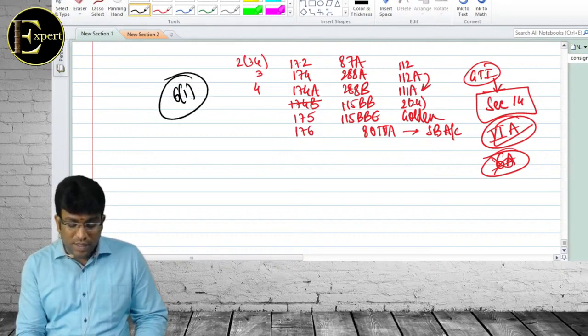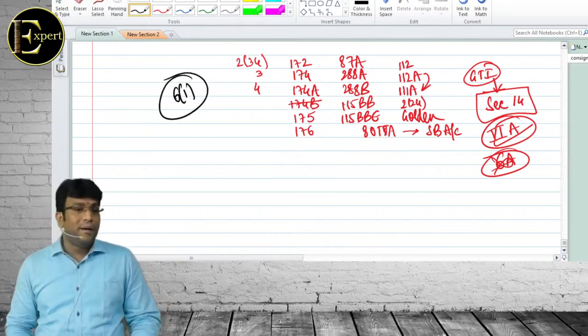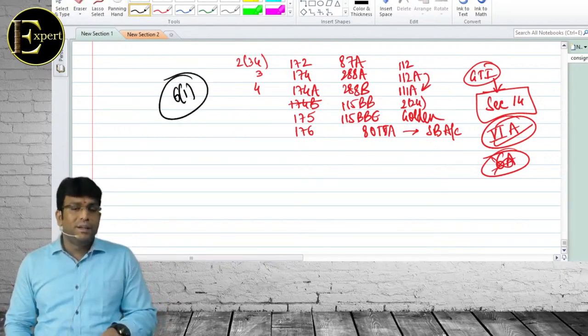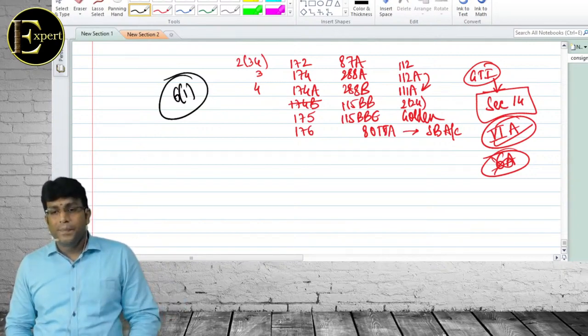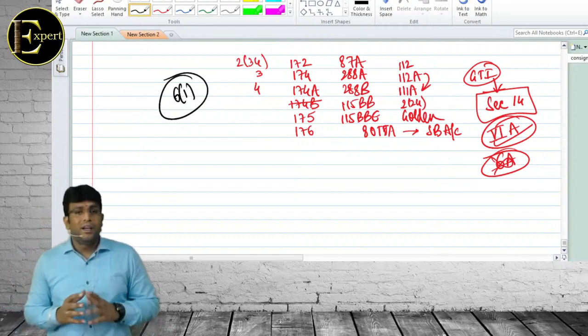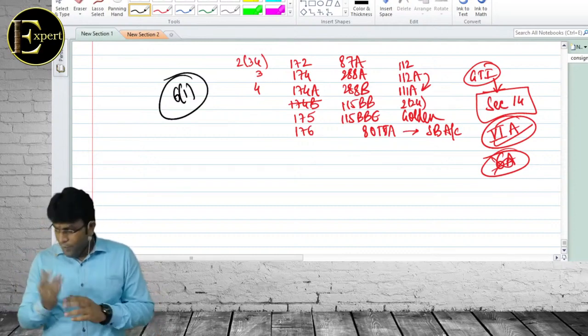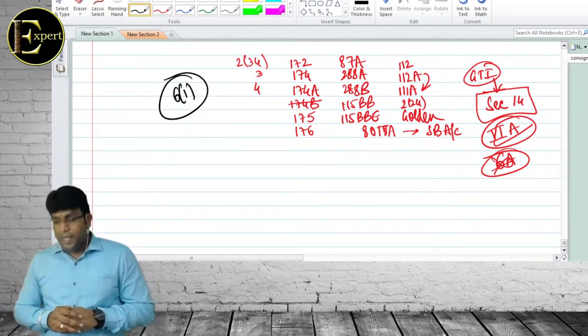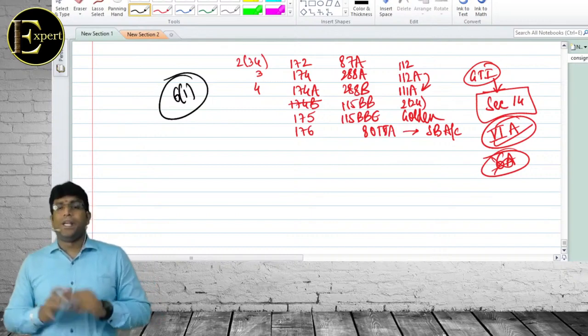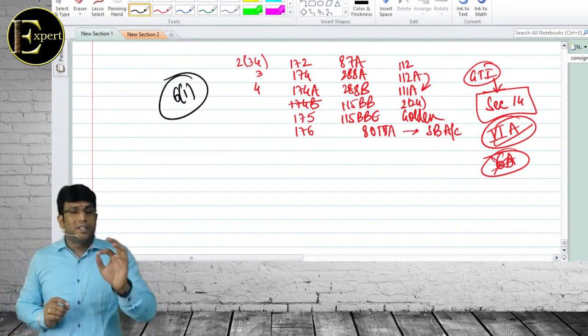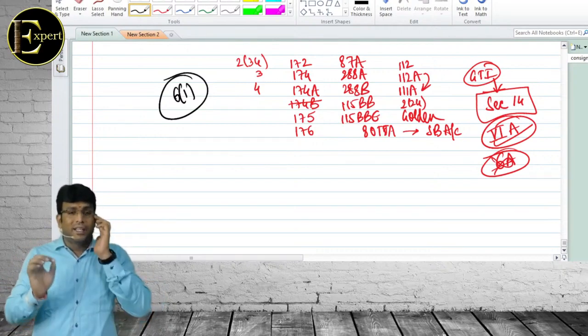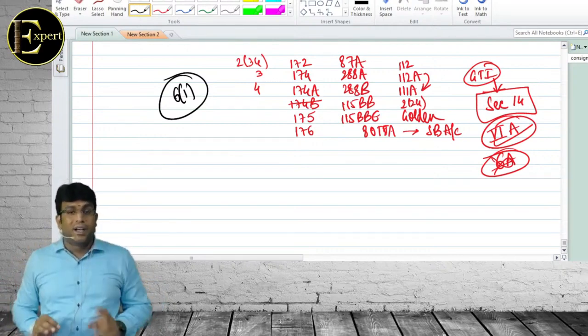Tell me guys, what is section 6.1? Basic condition. How many, beta? 2. Whom are we talking about? Individual. Only for individual. If both satisfied? Resident. Any one satisfied? Both gone? What is the first condition? Come on, quick. He must be in India for a period of 182 days or more during the previous year, or he must be in India for a period of 60 days or more during the previous year and 365 days or more during 4 years preceding the previous year.